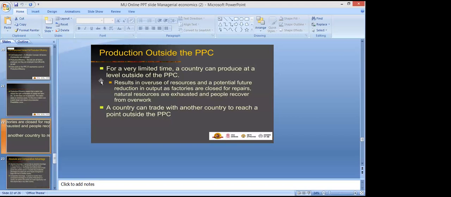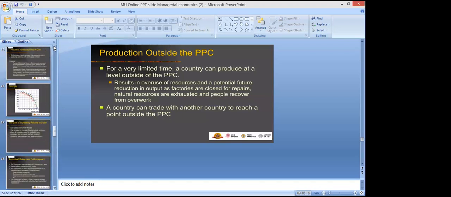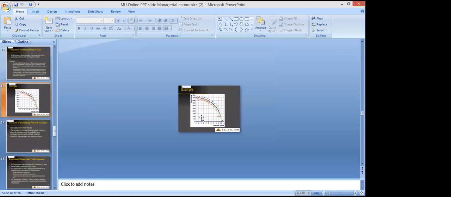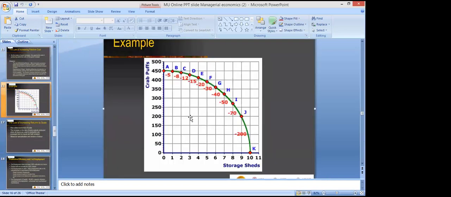It might increase its resources. It might utilize its resources, right? For example, if there's a point here, that means this is a point below the PPC curve.